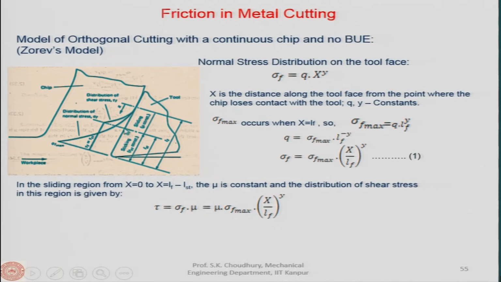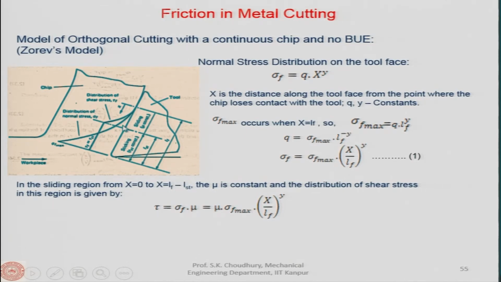Now, beyond this point, that means above this point, the normal pressure does not remain very high, as let us say in this region. And here the sliding friction rules still remain valid, because along this length the normal pressure is not very high. So, this zone where the normal pressure remains very high is called the sticking zone, and where the normal pressure is not so high, this is called the sliding zone.